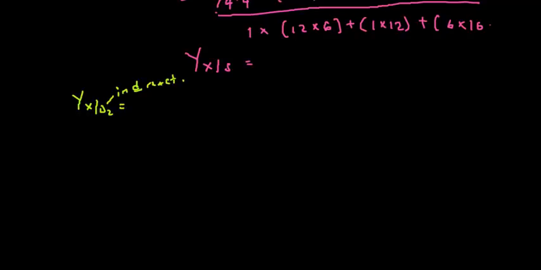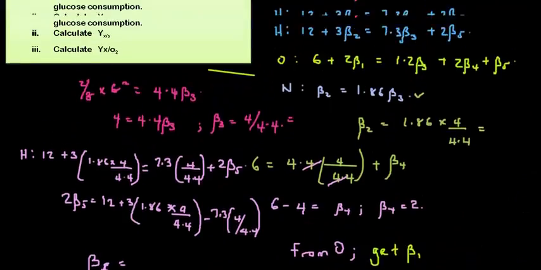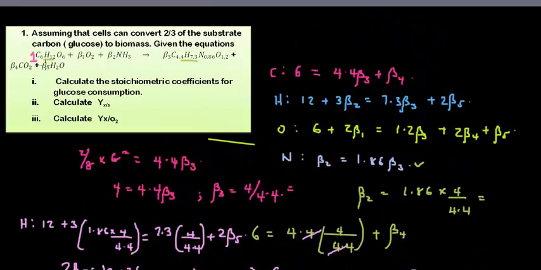I'm explaining this because it could come in any form. It could be YX nitrogen, it could be YX hydrogen, it could be anything, depending on where it is placed. If you look at oxygen very carefully in the reactant, where do I have oxygen? I have oxygen in the glucose and I also have oxygen in the beta 1. This glucose is the substrate.